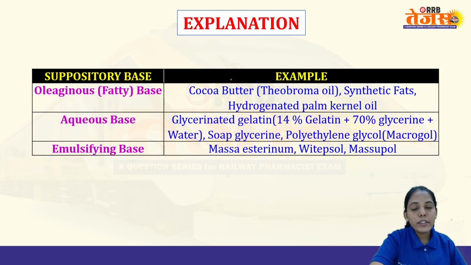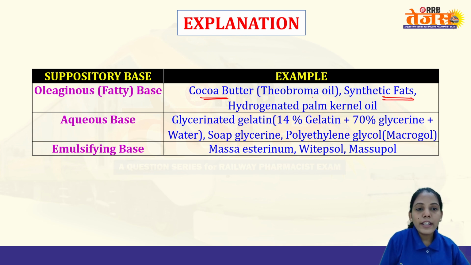Now see, for suppository base we require oleaginous, that is oil or some fatty material. Then you require aqueous base, and then you require emulsifiers, because how will you mix oil and the aqueous phase, right? For oleaginous we have seen cocoa butter. Please remember the alternative name of cocoa butter is theobroma oil. Synthetic fats, hydrogenated palm kernel oil also we can use.